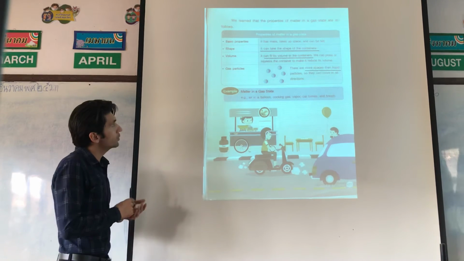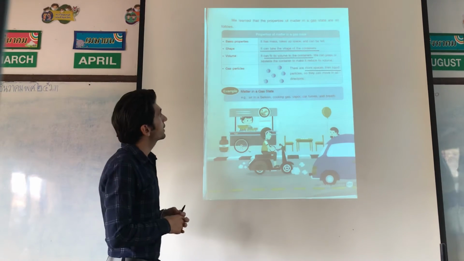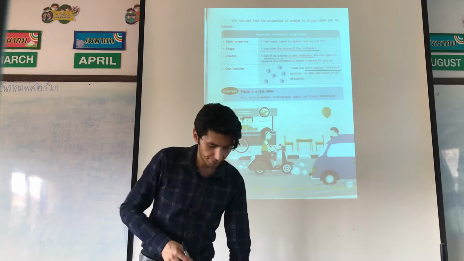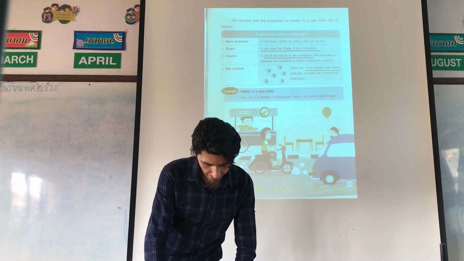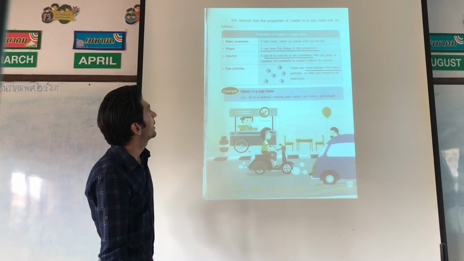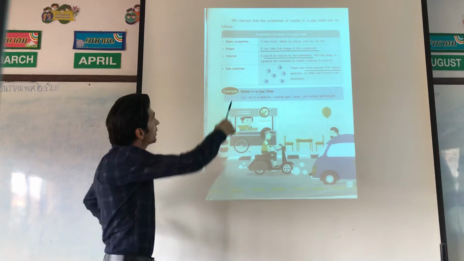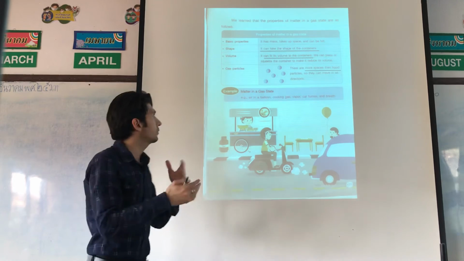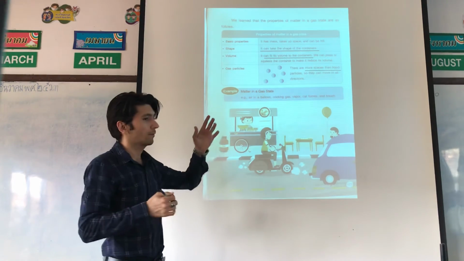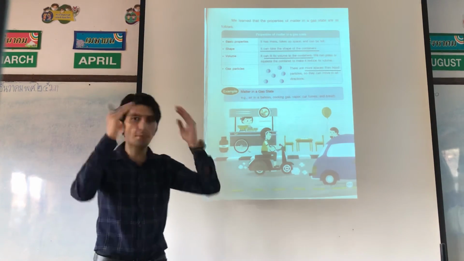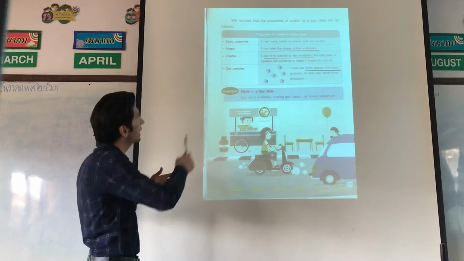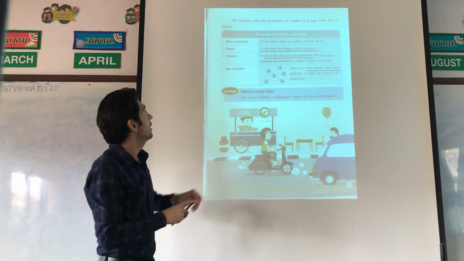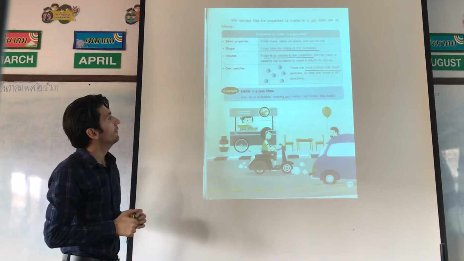About shape, it can take the shape of the container, like water. For example, for gas, the balloon. It can take the shape of the balloon.